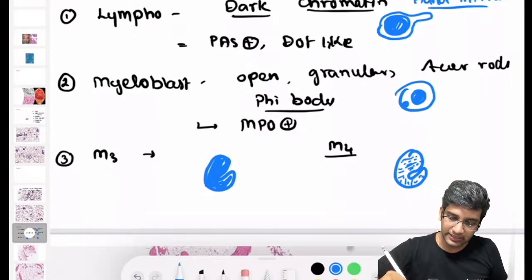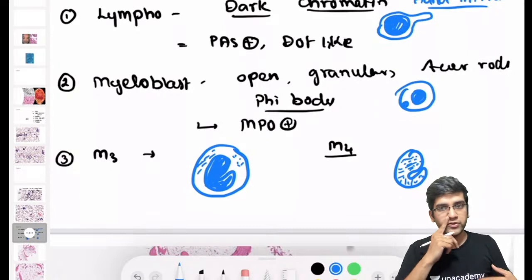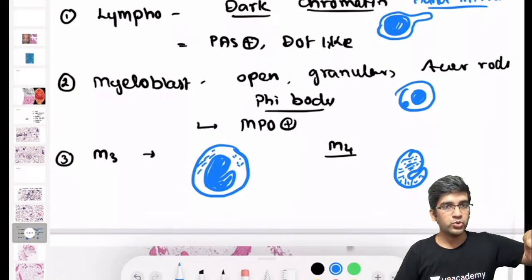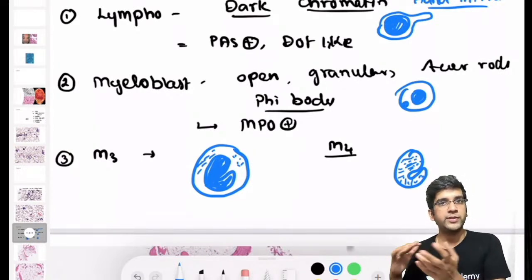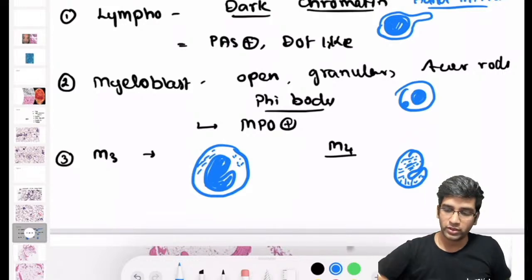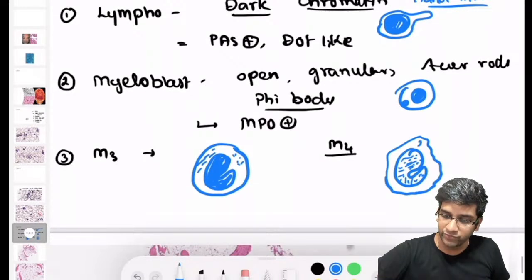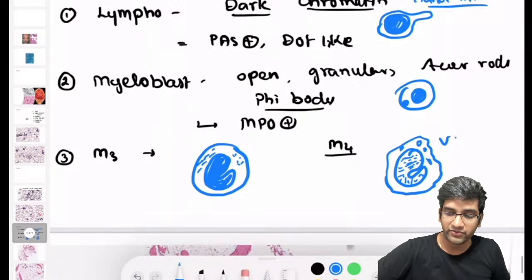That's one. Second, the cytoplasm. The cytoplasm has good number of granules, and they do have lots of Auer rods, which we call a faggot cell. So it's not just the nucleus. My cytoplasm also helps me to differentiate a folded M3 and a folded M4. M4 cytoplasm will be irregular. It will not be regular. M4 cytoplasm, that's monoblast cytoplasm, will have vacuoles, will not have granules. Fine.